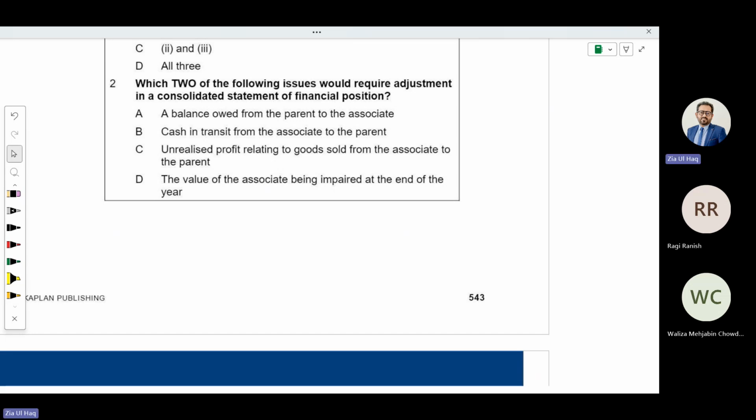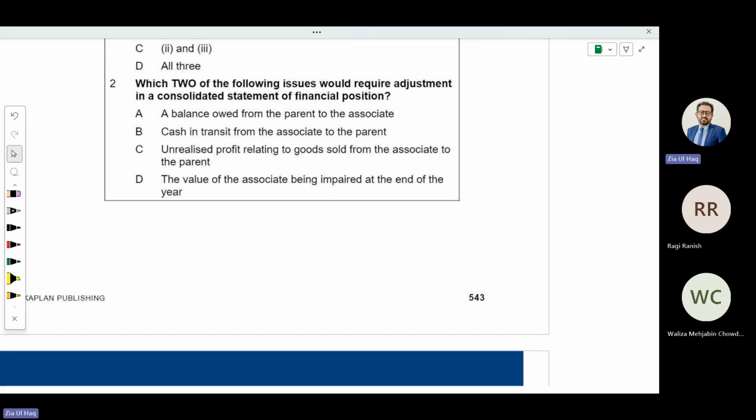Which two of the following issues would require adjustment in a consolidated statement of financial position? Balance from the parent to associate, cash in transit from the associate to parent, unrealized profit relating to goods sold from the associate to the parent.